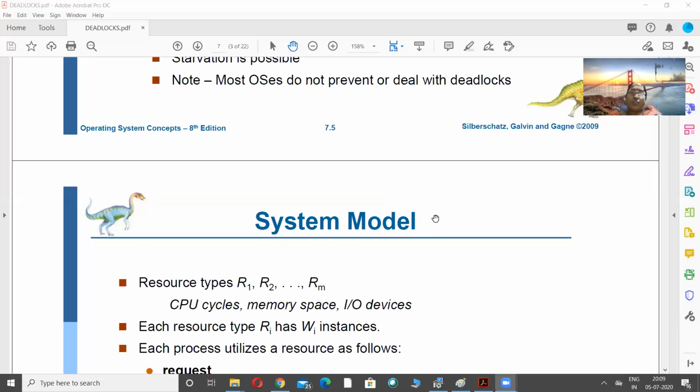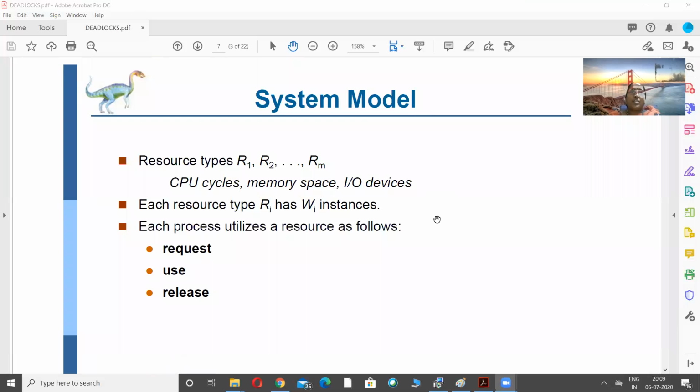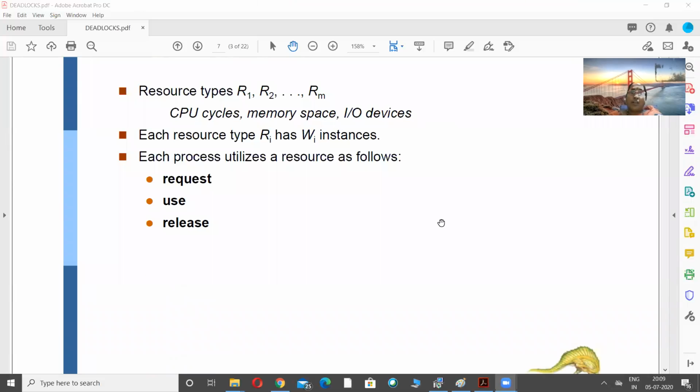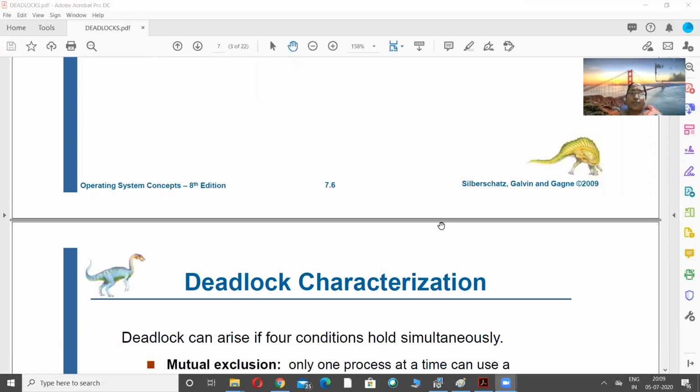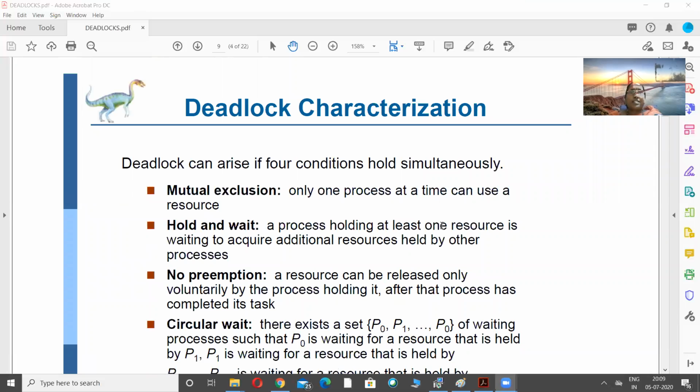Now, we'll see what the various conditions are that lead to a deadlock. There are four conditions which are called necessary conditions. If and only if these conditions occur simultaneously, then a deadlock takes place. Now let us see what they are. The first one is mutual exclusion. The second one, hold and wait. The third is no preemption. And the next one is circular wait.